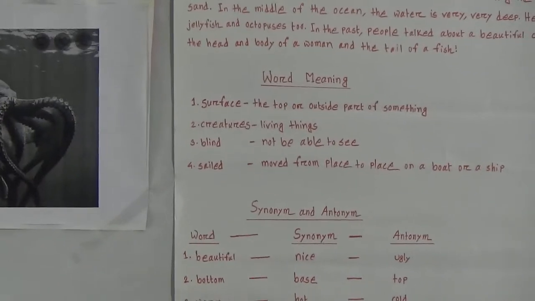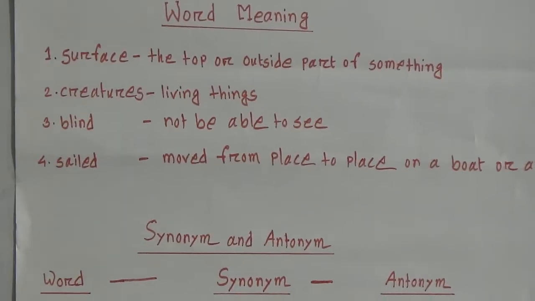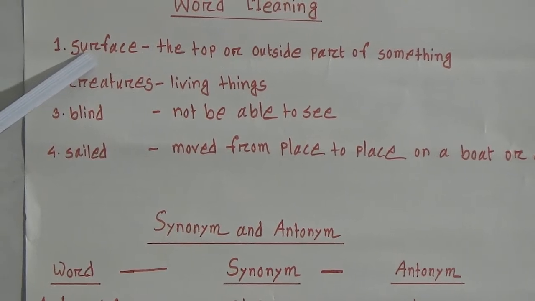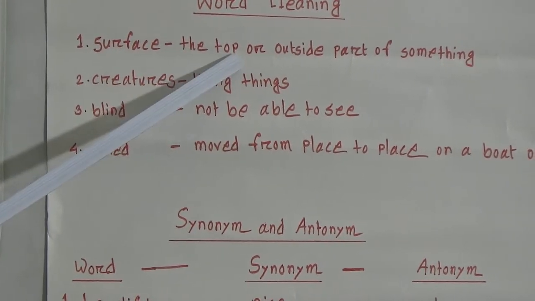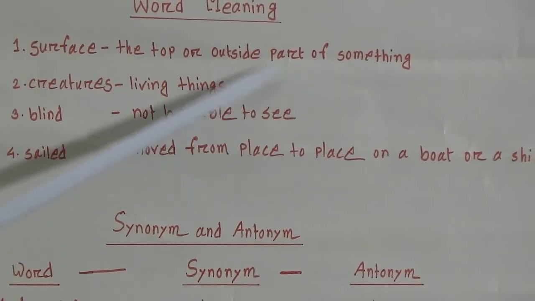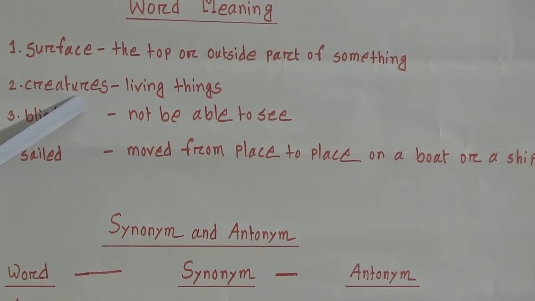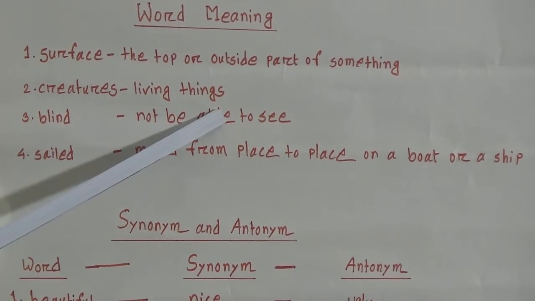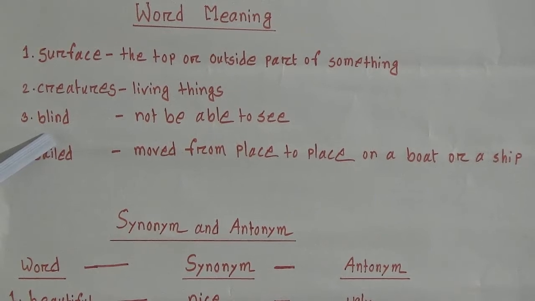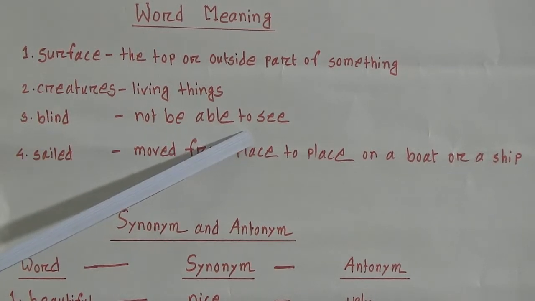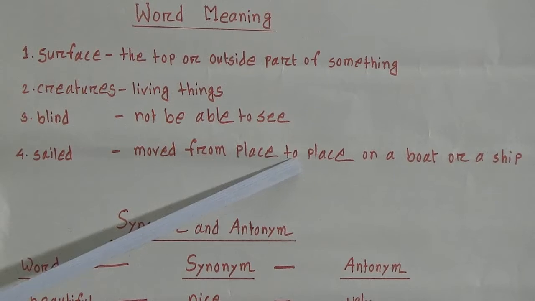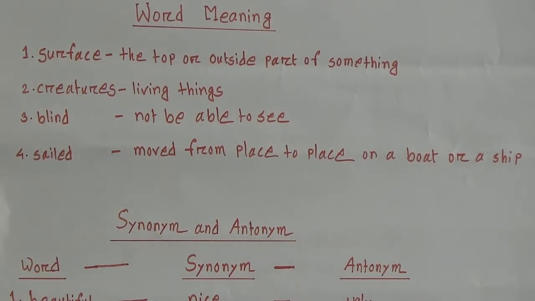At first, word meaning. So look, how many word meanings I have given here? 4 word meanings. Look at the first one, surface. Pronounce with me, surface. The top or outside part of something. Second, creatures. Pronounce creatures. Living things. Creature means living things. Third, blind. Not be able to see. The fourth one is sailed. Moved from one place to another on a boat or a ship. These are the 4 word meanings.